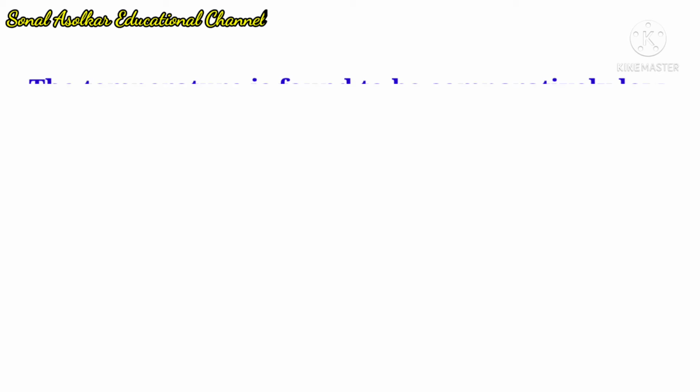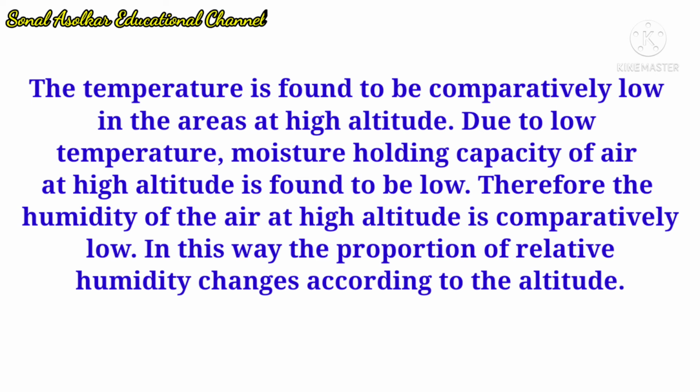The temperature is found to be comparatively low in the areas at high altitude. Due to low temperature, moisture holding capacity of air at high altitude is found to be low. Therefore, the humidity of the air at high altitude is comparatively low. In this way, the proportion of relative humidity changes according to the altitude.